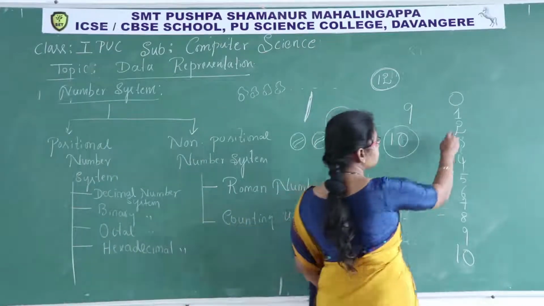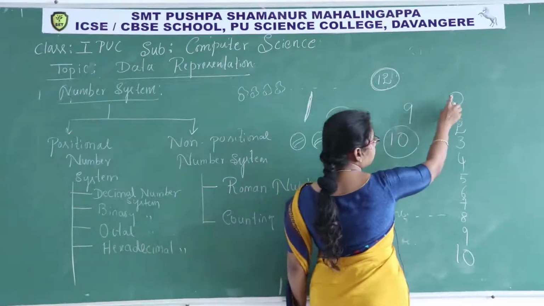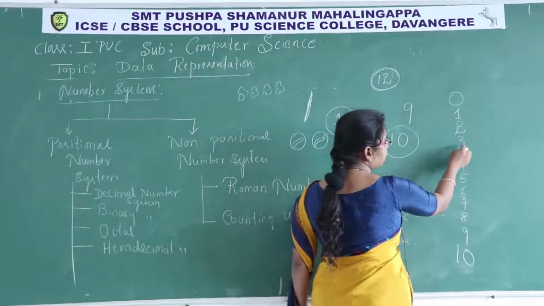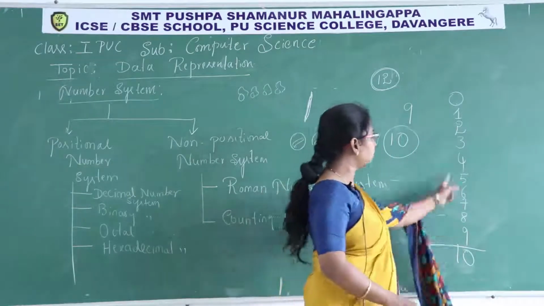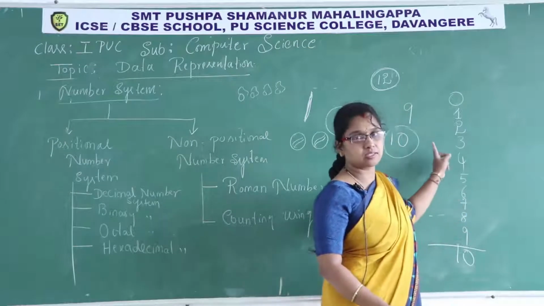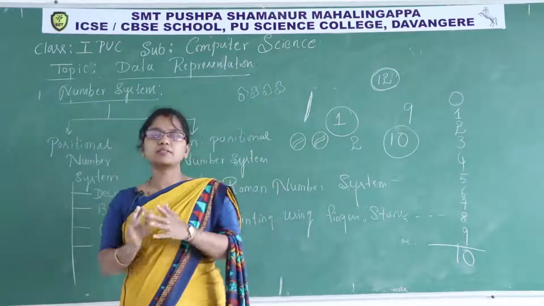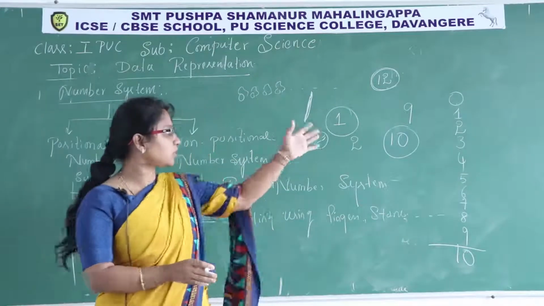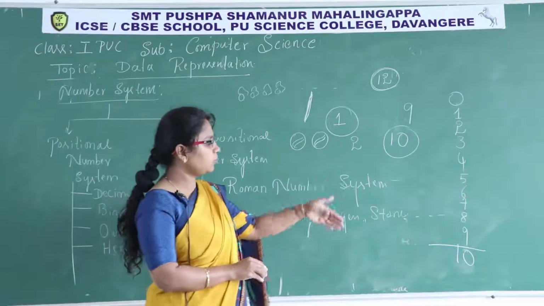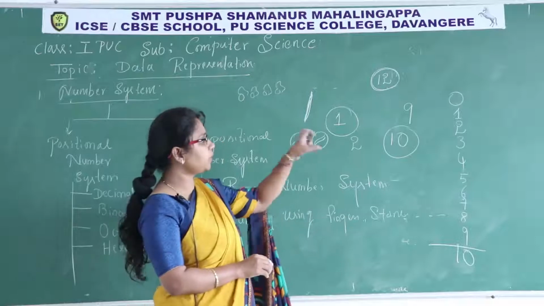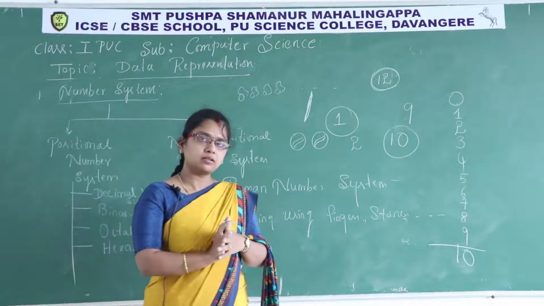How many different digits are there here? 0, including 0, 1, 2, 3, 4, 5, 6, 7, 8, 9, 10. They are the basic digits, isn't it? They are the different digits. So this system they called the decimal number system. They introduced the system. The basic numbers are like this. After that, if I want to write some more numbers, I have to extract some numbers and make combinations. Then I have to represent the quantity.